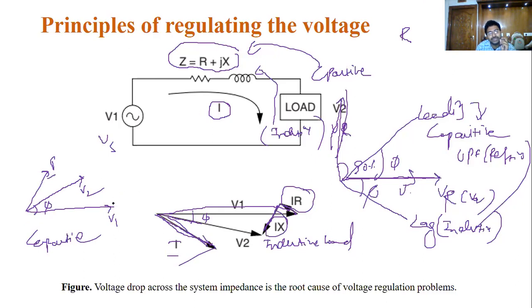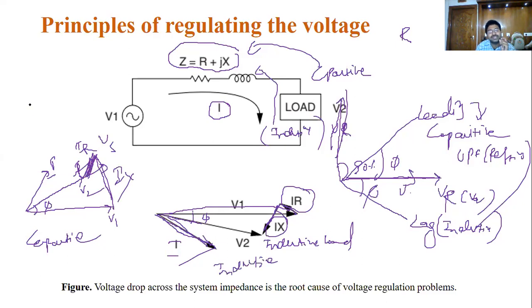So in accordance with this, the amount of capacitance that changes is like this, this IR, this IX. This one is capacitive, this one is inductive.